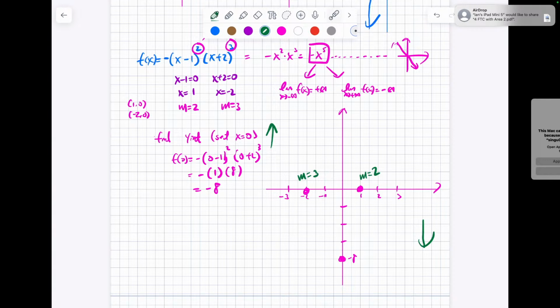So that means the function cannot go this way. That doesn't make sense, because from this side it's going to go up, right? So therefore it's going to go up like this. It's going to come down toward this particular zero. But since the multiplicity m is equal to 3, it's going to behave like what? It behaves like a waterfall. So you're going to go here and you're going to go like this.